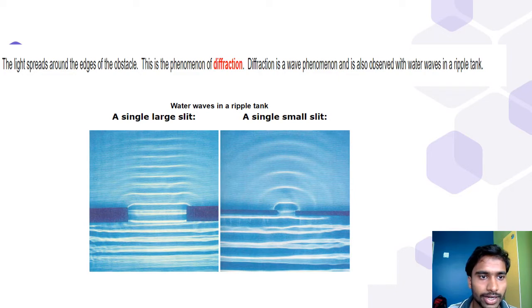The light spreads around the edges of the obstacle. This is the phenomenon of diffraction. Diffraction is a wave phenomenon and is also observed with water waves in a ripple tank.